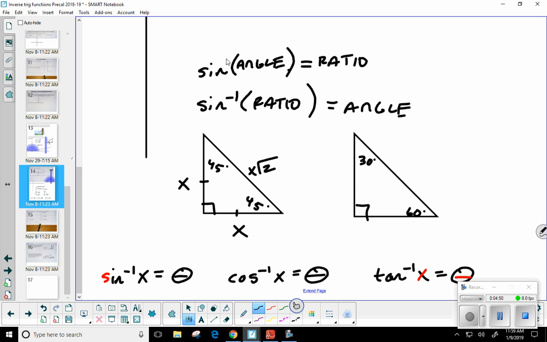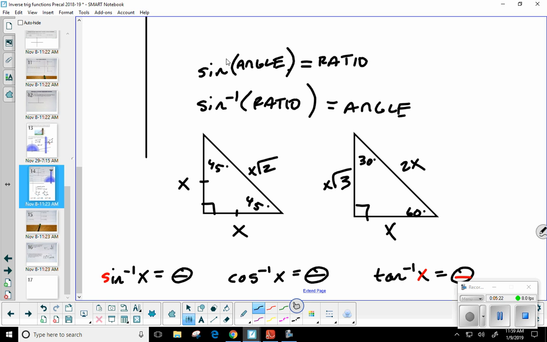Now, we remember in a 30-60-90, x is always going to be the shorter side. It's always directly opposite 30 degrees. But how do I use that shorter side to find the longer leg? Oh, no, that's the hypotenuse. You're right about that. So the hypotenuse is always just double the shorter leg. But the longer leg, you got to take the shorter and multiply it by the square root of 3. That is exactly right. Okay, that's what we're looking for.